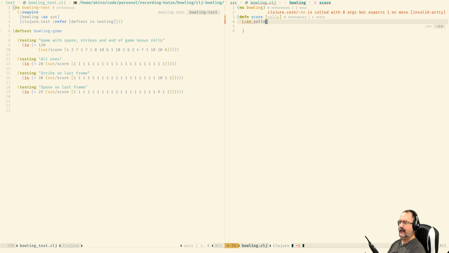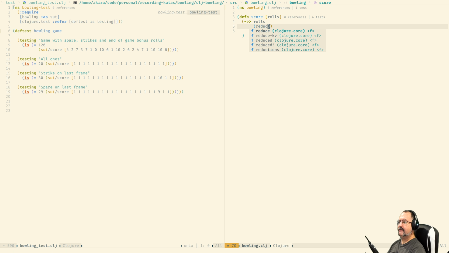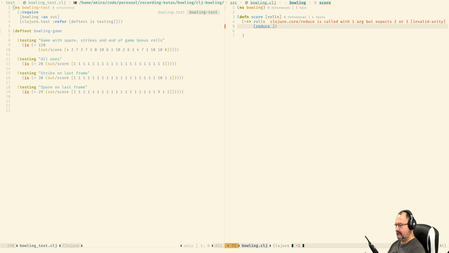So what I'm gonna have over here is that we're gonna have the rolls, using the reduce function. Let's call the function frames. We are gonna get the frames out of the rolls, and then we are gonna calculate the score.